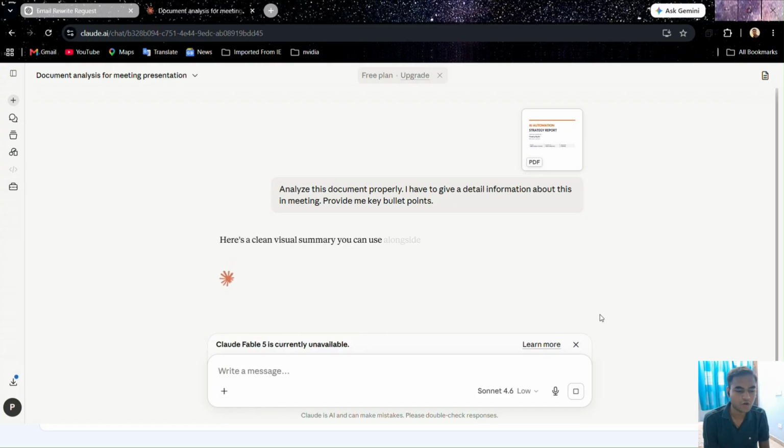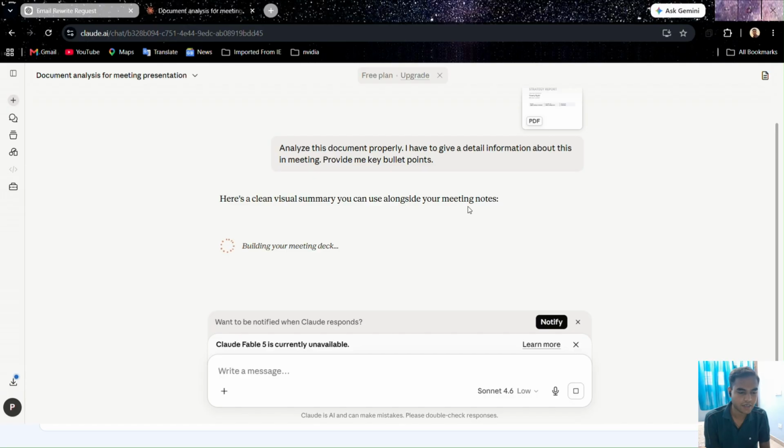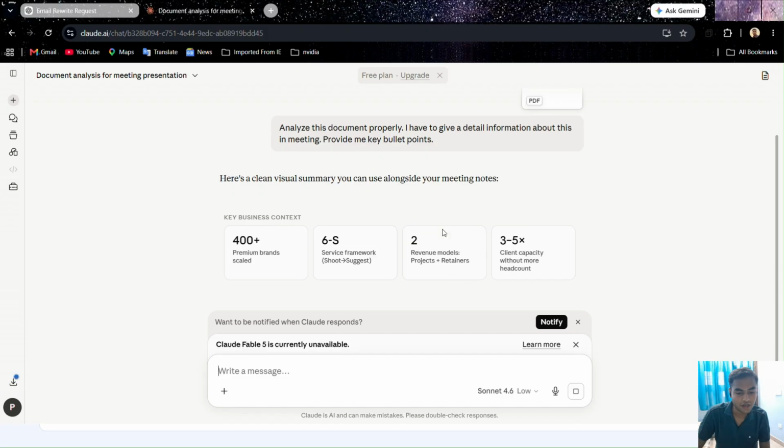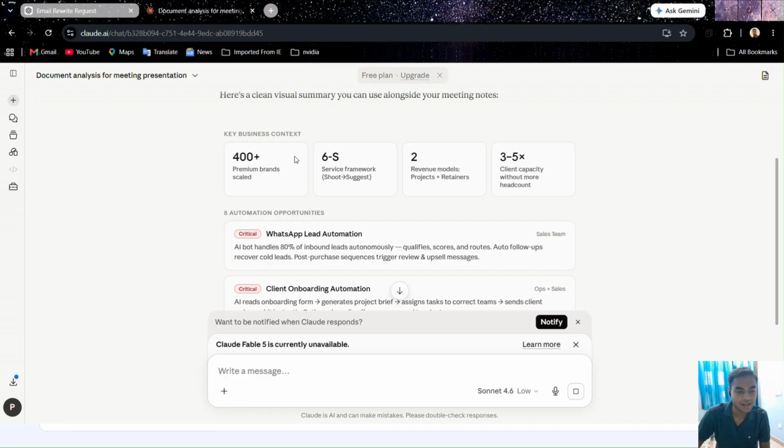It will read the document. Here is a clean visual summary you can use alongside your meeting notes. Let's wait. Building your meeting deck. We have to wait. Yes, you can see it is preparing a very visual summary. I will read this because it looks very appealing and good to read.